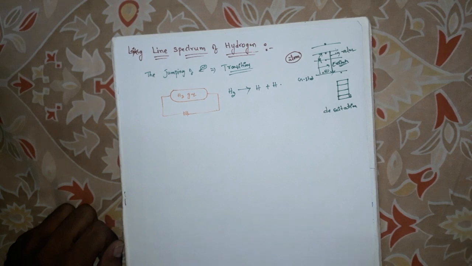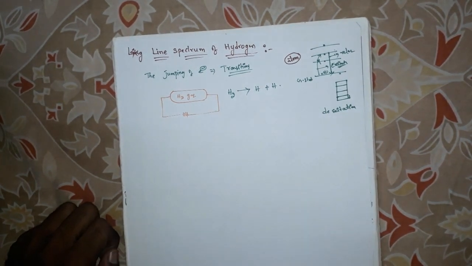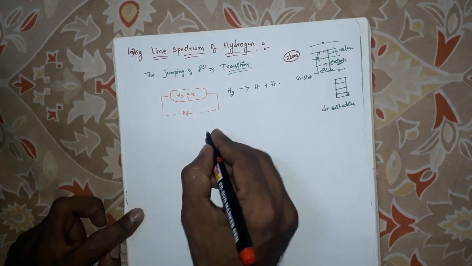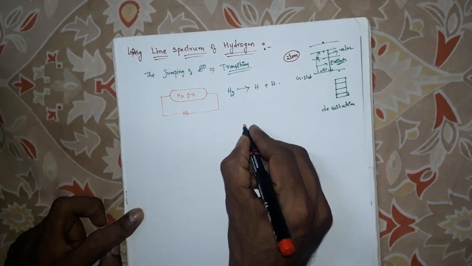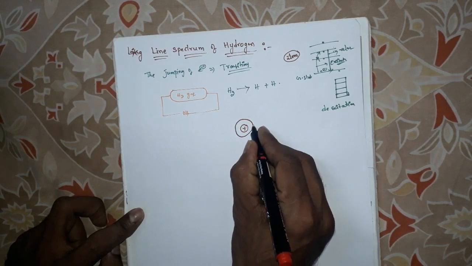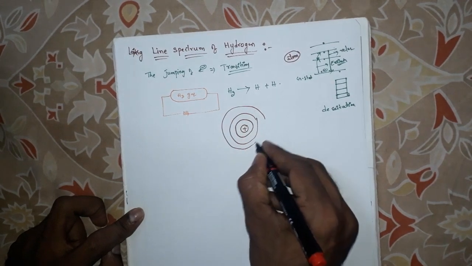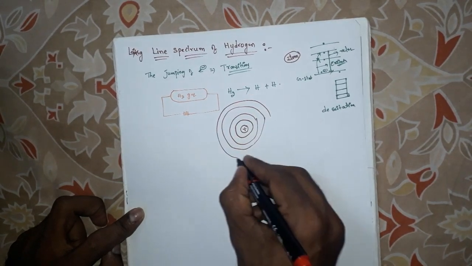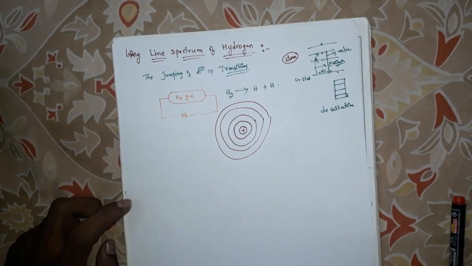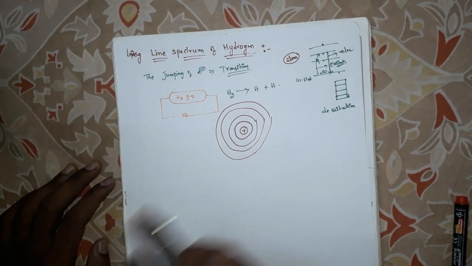In this hydrogen atom one electron is present. For example, this is the nucleus of hydrogen. This is the first shell, second shell, third shell, fourth shell of hydrogen. Where is the electron located in the hydrogen atom?